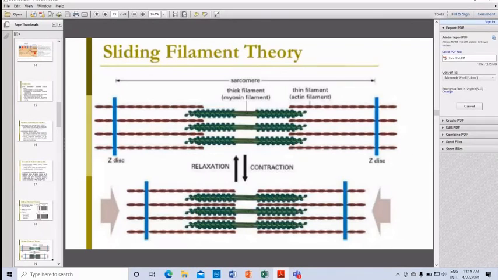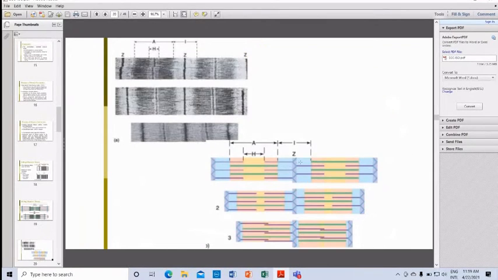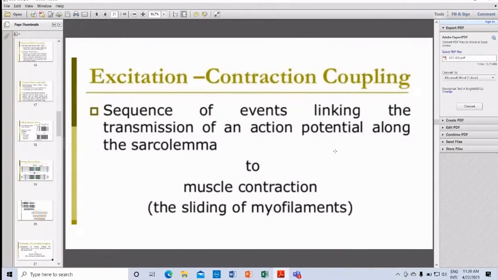After that, let's talk about the excitation contraction coupling proper. The sequence of events that link the transmission of an action potential along the sarcolemma to the muscle contraction is called the sliding of the myofilaments.